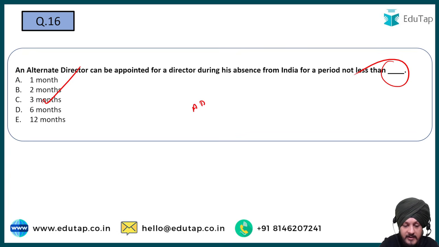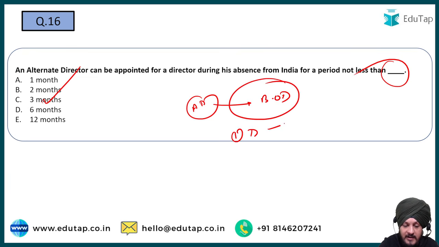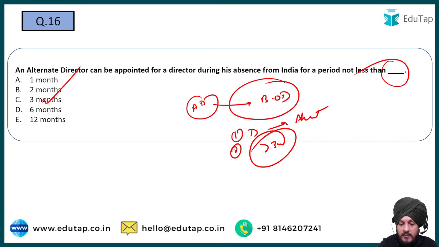So we know that an alternate director can be appointed by the board of directors. And when he gets appointed, first of all, the director is absent from India. That is the first thing. And the second thing is that his absence is not less than 3 months, right? So it is not less than 3 months. So those are the two criteria, and this is what has been asked as part of the question. So C is going to be the correct answer.